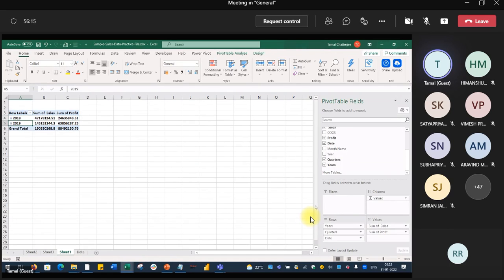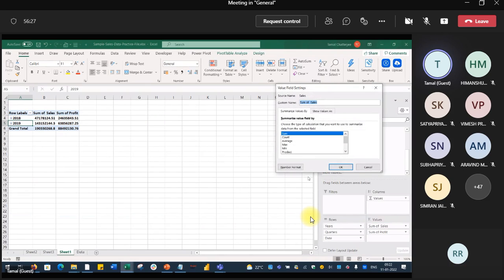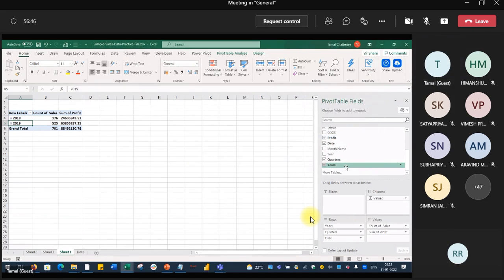If you want to do different types of roll up, we have taken an aggregation function, sum. We can just click here. You can see that there is one option, value field. We can have count, average, maximum sales, minimum, standard deviation, variance, all those things are there. So if you want count, let it be count. So count of sales, 176 sales have been done.